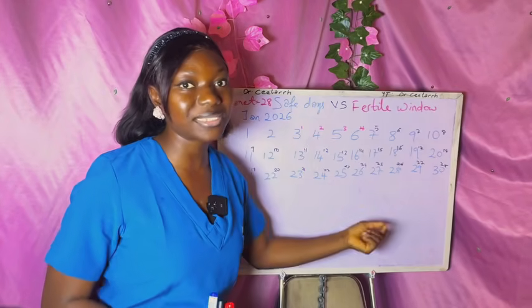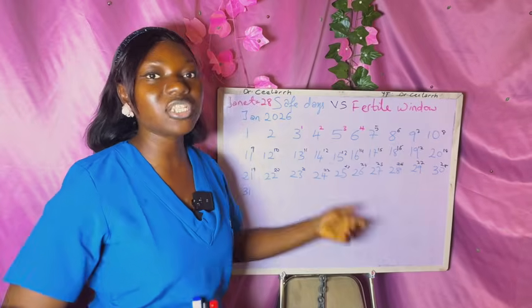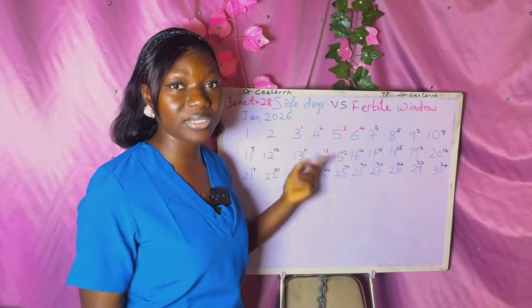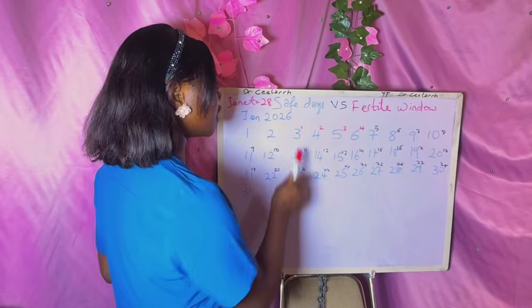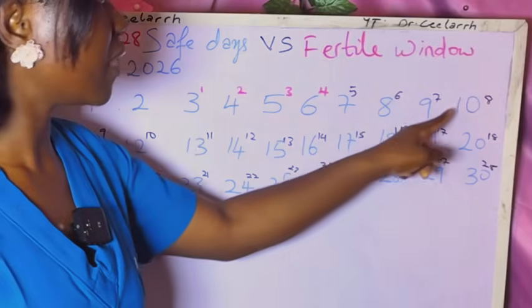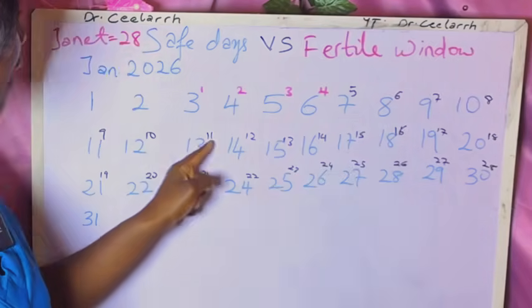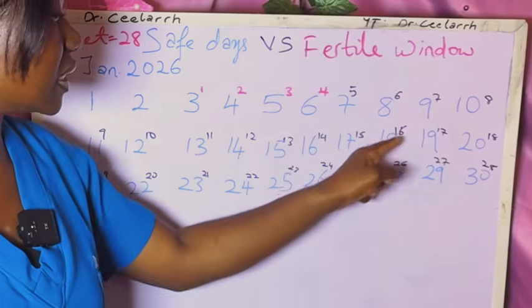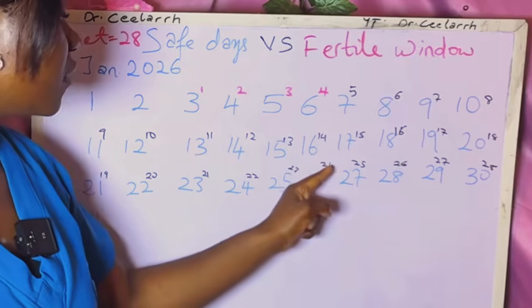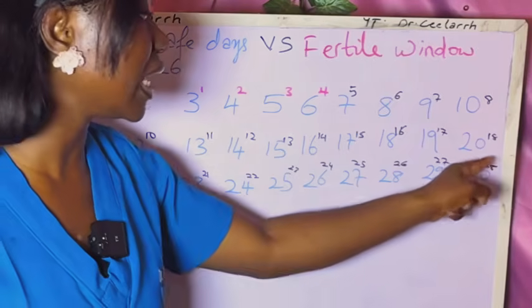I don't mean the 28th of the month, no. I mean the 28th day based on the first day she started seeing her period. So let's count together again. This is day 1, day 2, day 3, day 4. Then day 5, 6, 7, 8, 9, 10, 11, 12, 13, 14, 15, 16, 17, 18, 19, 20, 21, 22, 23, 24, 25, 26, 27, and 28.